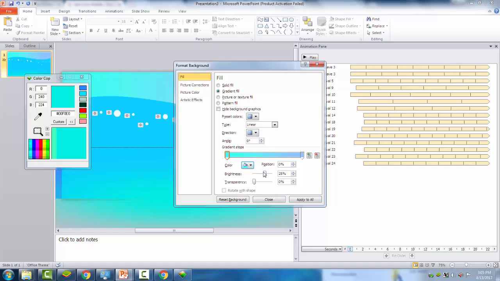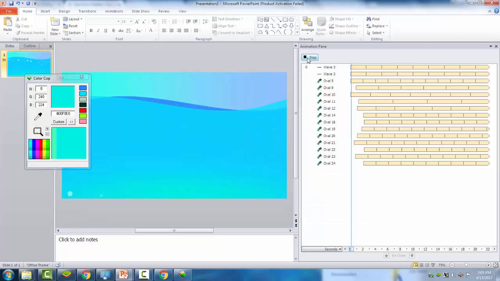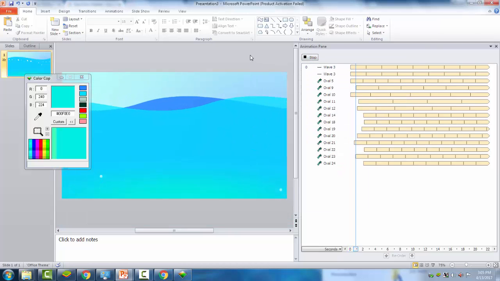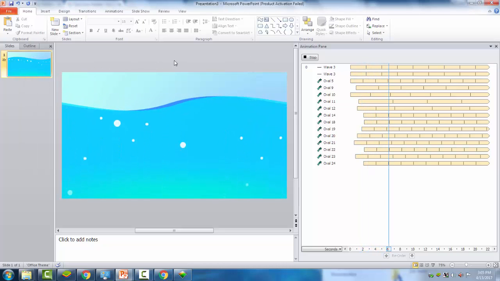Then decrease the brightness, or I make it darker. Let's try. No. A radial. There. Play this. There. I got the animation.